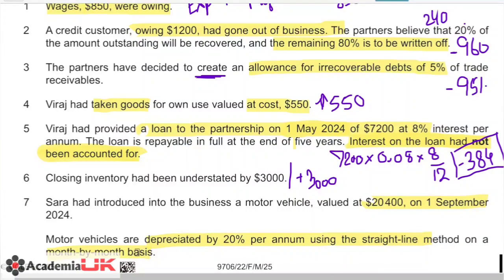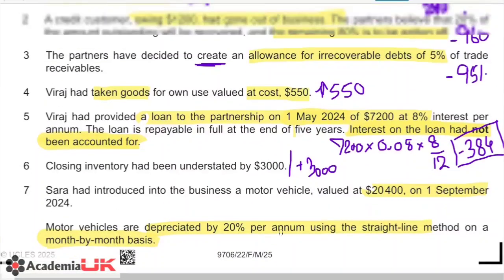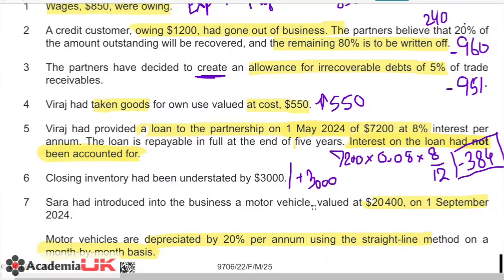Now this is the most important part of this adjustment given right at the end of your paper. I am sure some of the students might have missed this out. So you have to record this depreciation on a monthly basis. This is 20,400, and also keep this in mind that you need to always check for the month or the date at which the asset has been introduced.